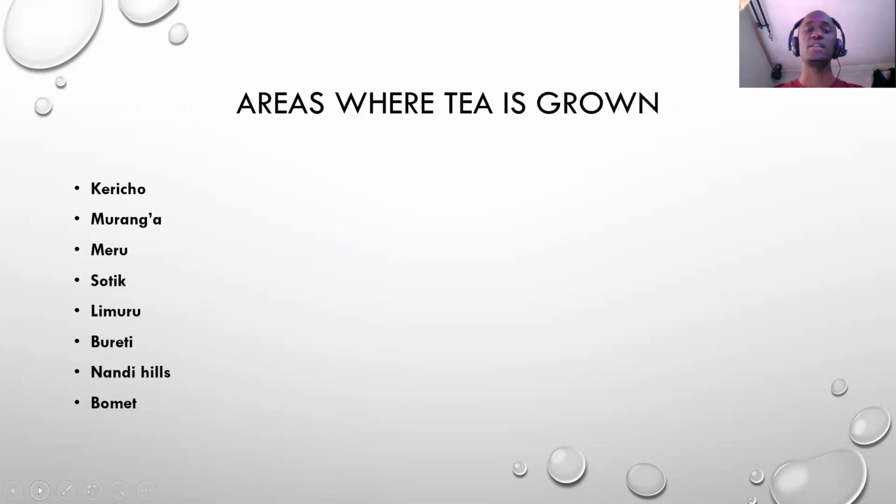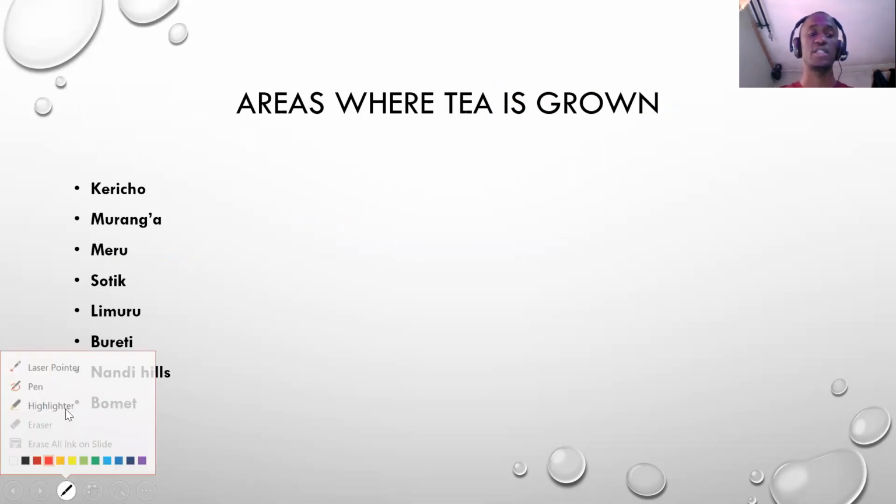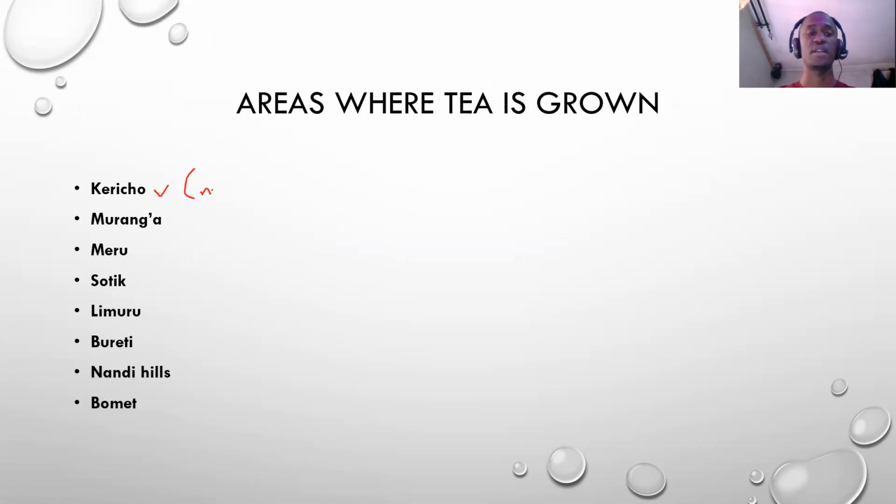The areas where tea is grown in Kenya include Kericho. Number one, we have Kericho, and Kericho is the main area where tea is grown in Kenya.